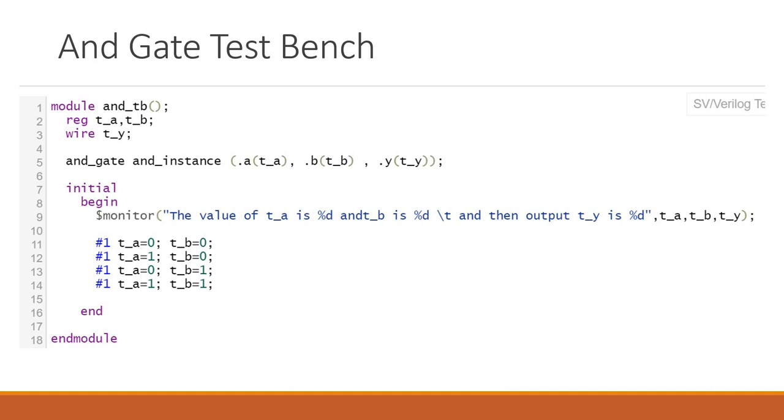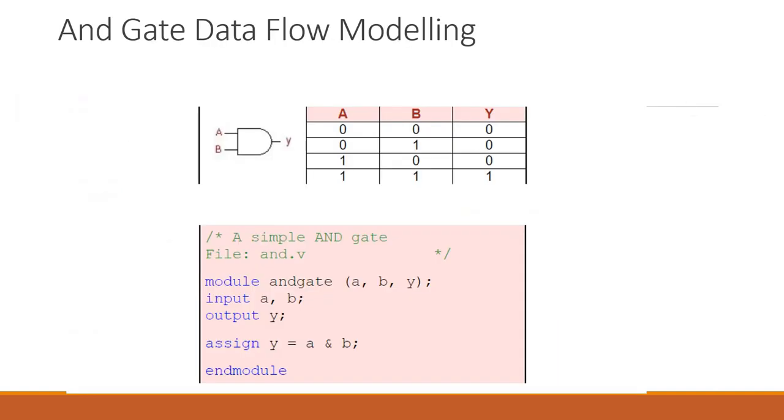So let's move further. Now we have the data flow model. Till this point, you have to understand the test bench part will be the same. If you write any design, you just have to instantiate your design in your test bench. So we have written one design for the AND gate and one test bench for the AND gate, and we are not going to write multiple test benches for it. Instead of the gate level model, we'll use the data flow model and behavioral model, and that design will be instantiated into our same test bench, and then we can run it and see how things are working.